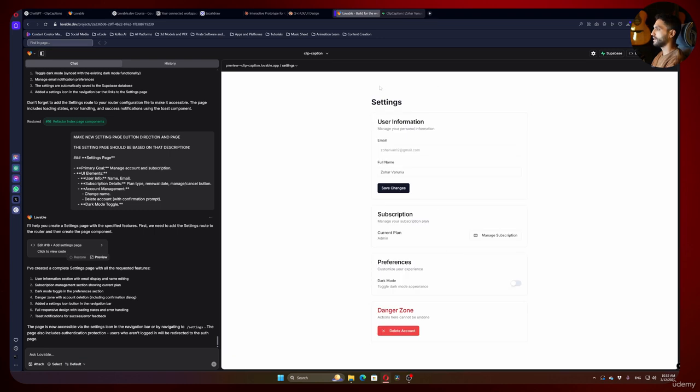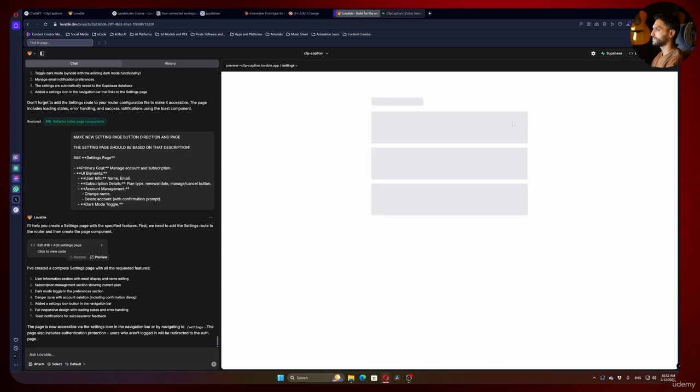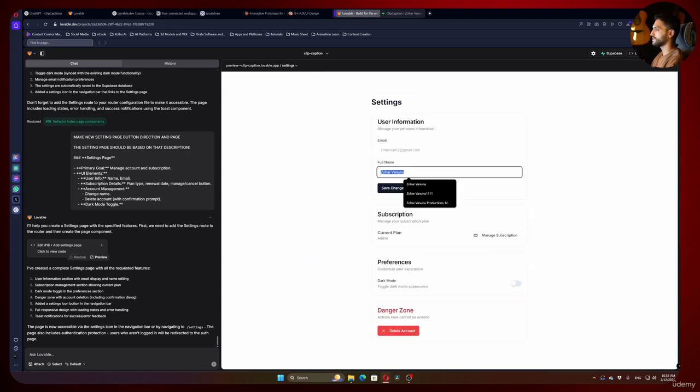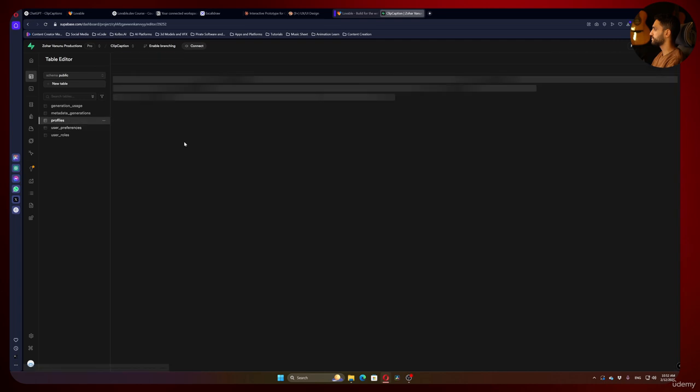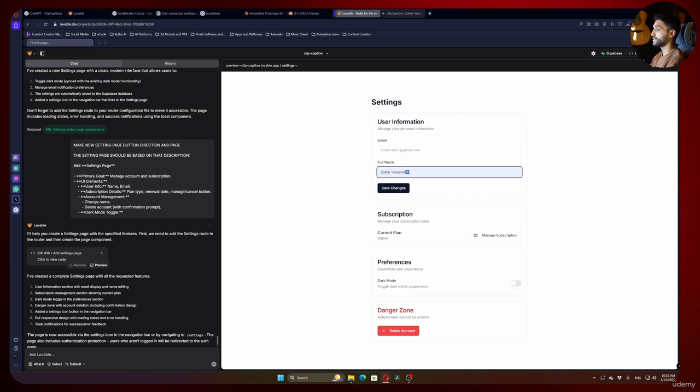I don't see the toolbar anymore, so we need to fix that, and let's see if it's even changing the name. So I will change it here to 1111, save changes, profile updated successfully. Let's see if it actually did it. Yes, it did it. As you can see, 1111. By the way, this is how backend works. Now you can actually see it live.